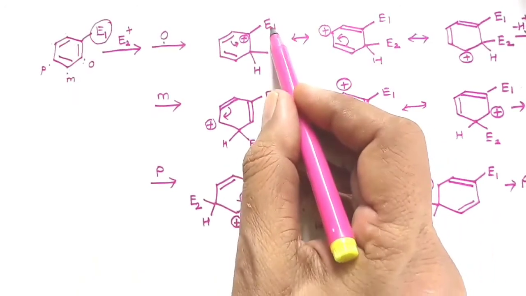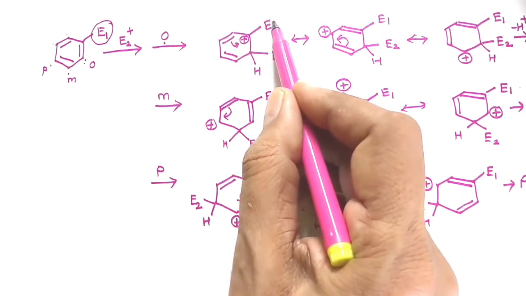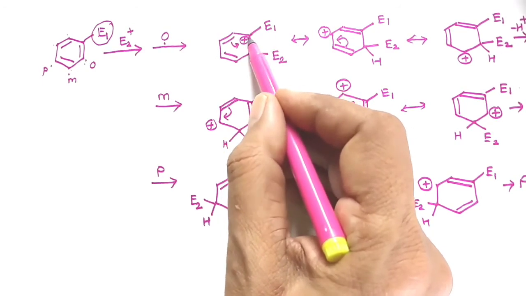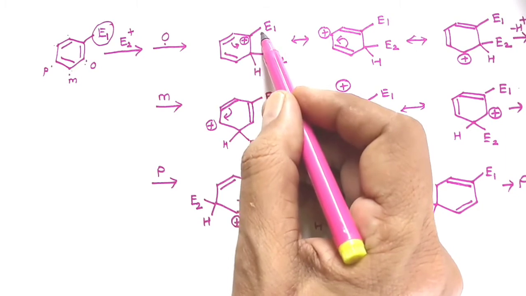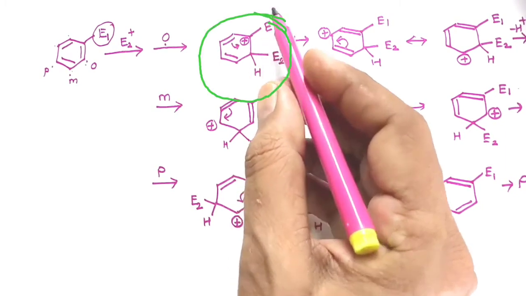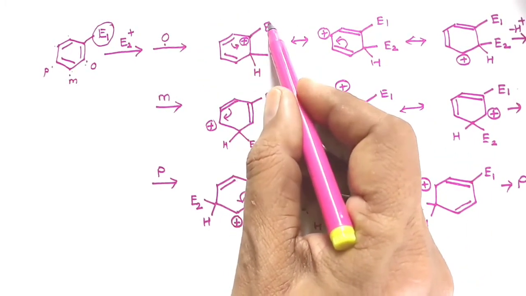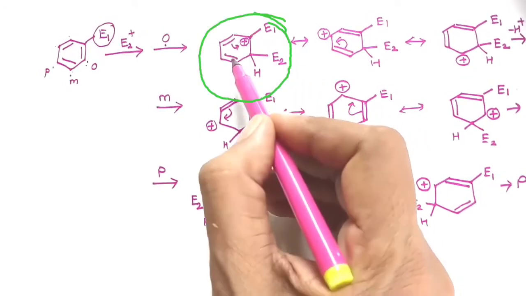Suppose this group is electron rich, then the positive charge will be stabilized or nullified, we can say the energy will be reduced, so that the carbon atom directly connected to the first substituent will be stabilized.